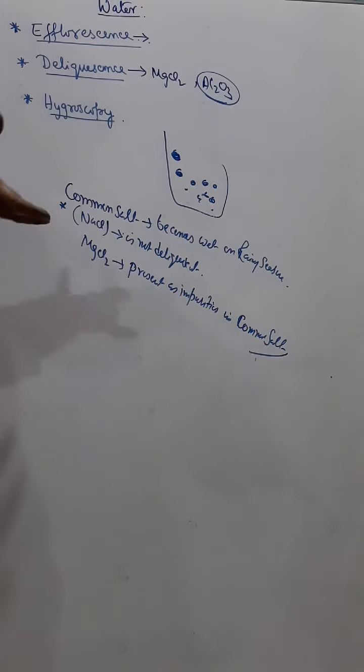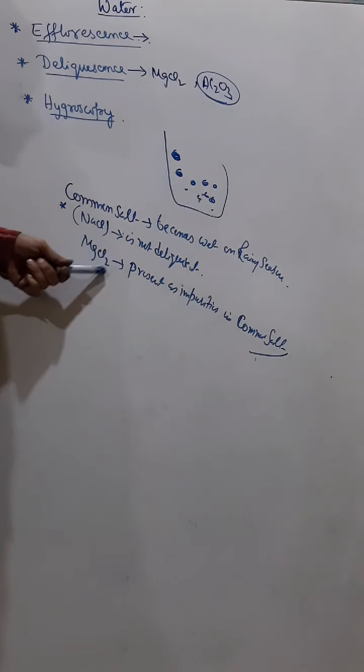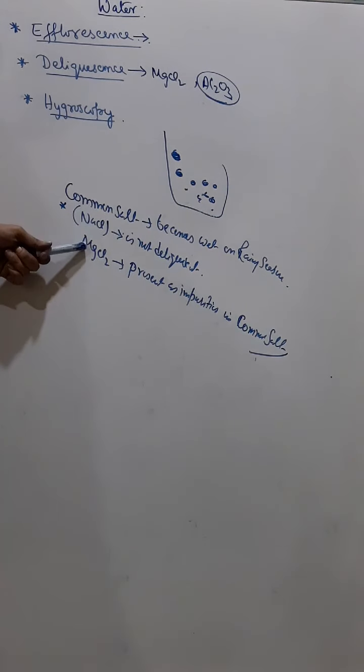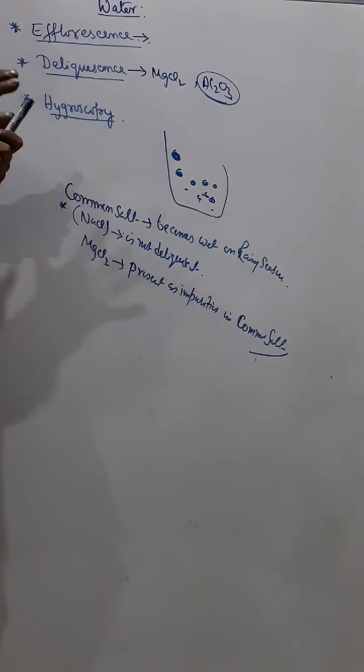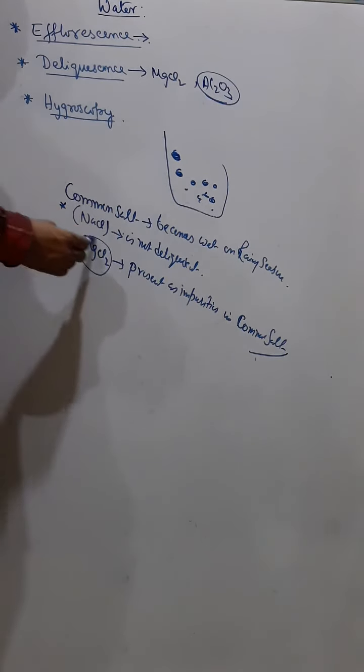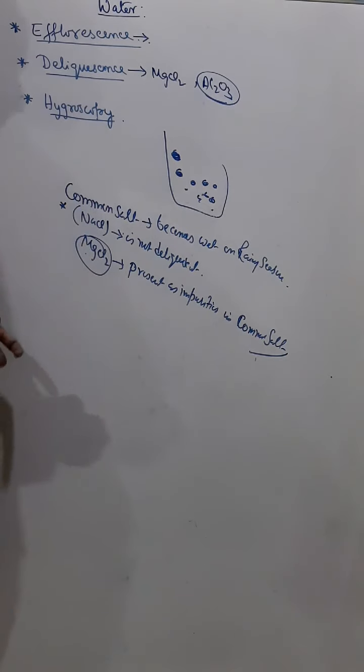Because salt is generally prepared from seawater, and seawater contains not only common salt but other types of salts as well, mainly sodium chloride. But MgCl2 is also present in common salt as an impurity, and if that salt is not properly purified, then a large amount of MgCl2 remains in that salt.